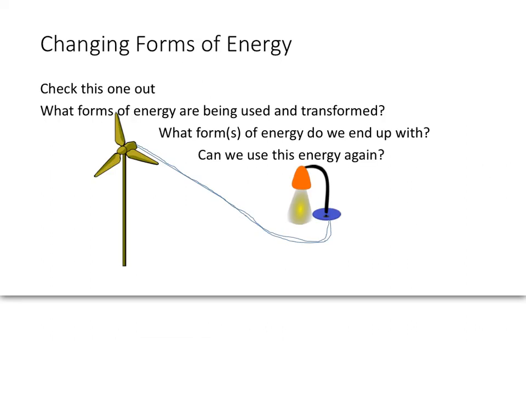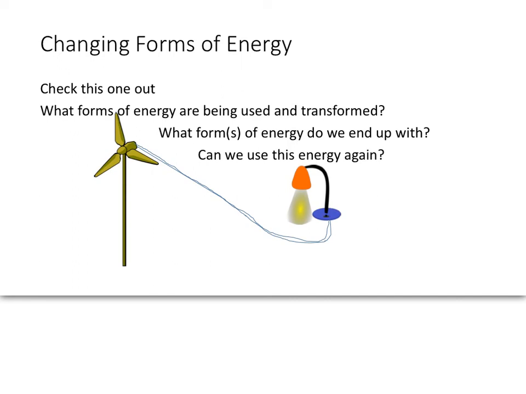Here's one other idea, and we're going to discuss this one in class, so I'm going to leave a little bit of it to you. You've got this wind turbine here, and it's powering a lamp. And boy, I wish that picture of the lamp had turned out a little better, but that's the way it goes. So what forms of energy are being used and transformed? What do we start with? What do we end up with? And then can we ever use this energy again? That's something to think about.